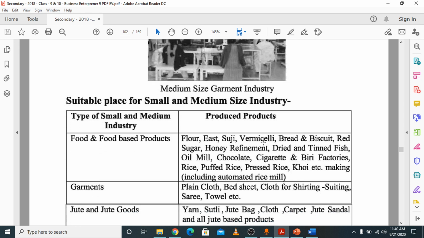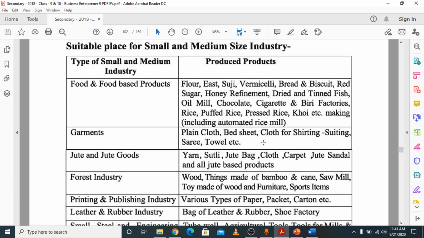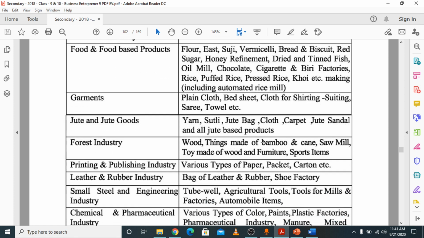So please try to remember it, try to memorize it. These are the numbers, these are the important information for your MCQ. It is also necessary for your CQ question, because these questions appear as short questions, 1 mark questions, knowledge based questions or comprehensive questions, so that's why you have to remember it.